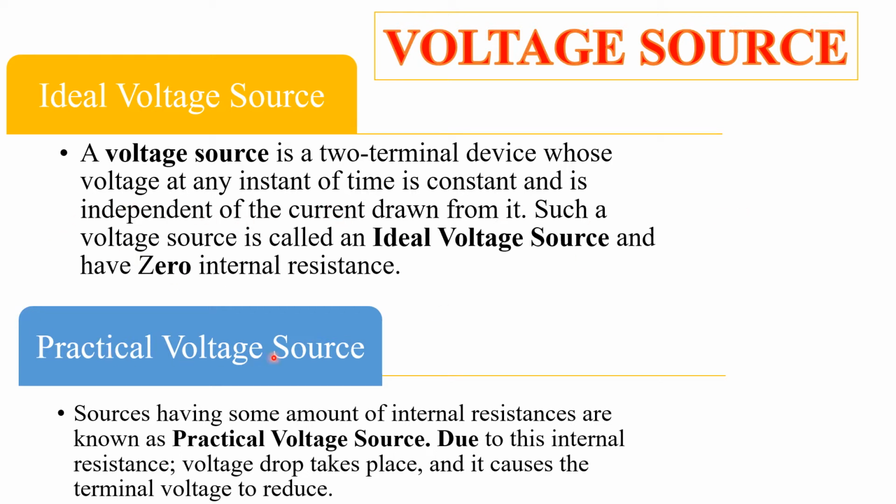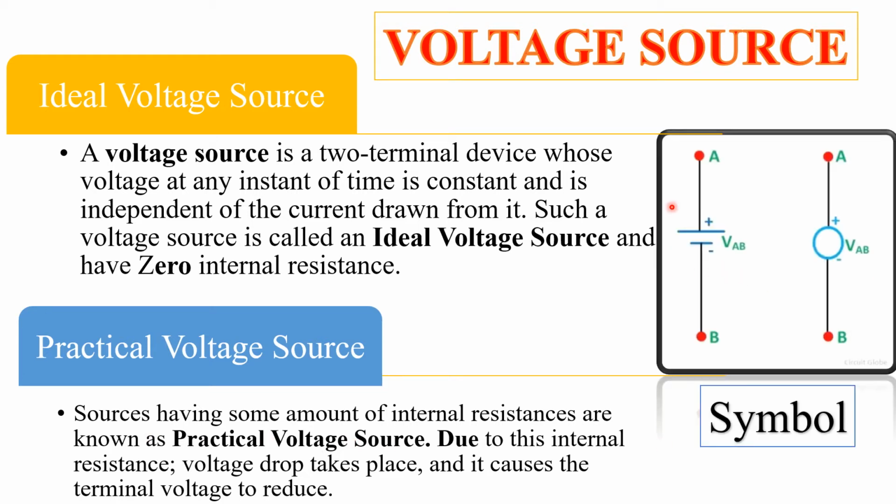Now, what is the practical voltage source? The practical voltage source has an internal resistance, a finite internal resistance. That is why I have written here: sources having some amount of internal resistance are known as practical voltage sources, because due to this internal resistance there is a voltage drop and the output voltage is reduced. Hence, in a practical voltage source the output voltage is always less than the input voltage.